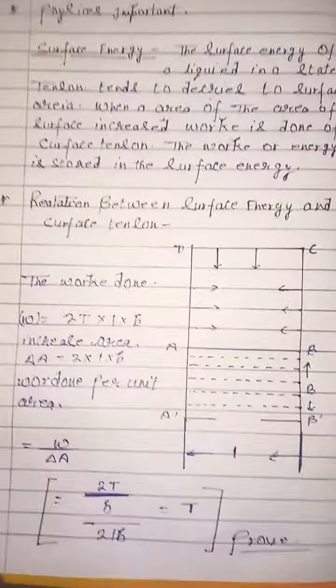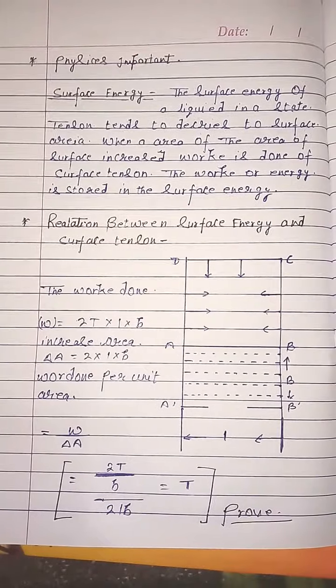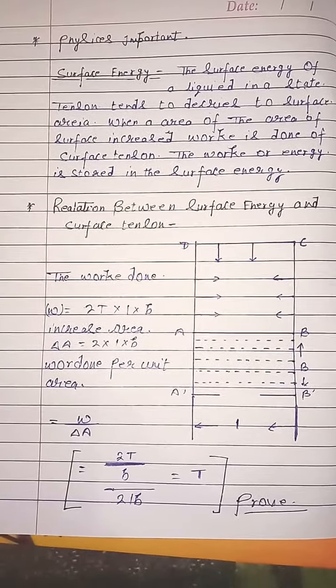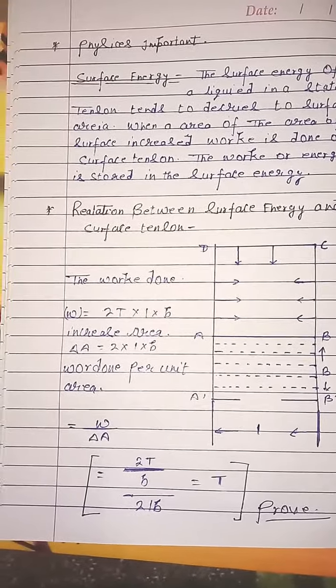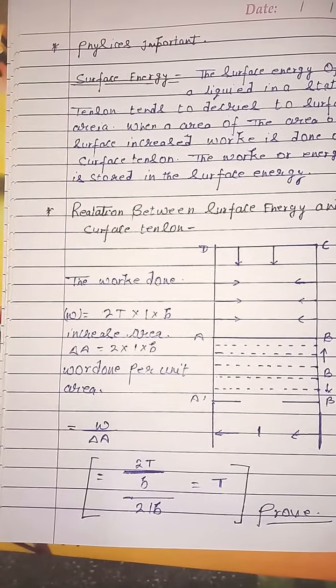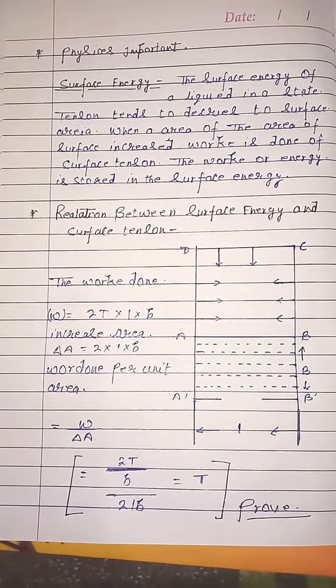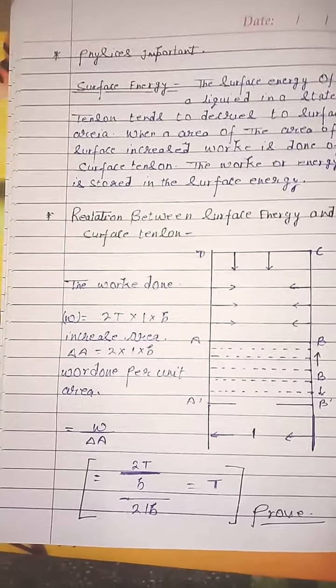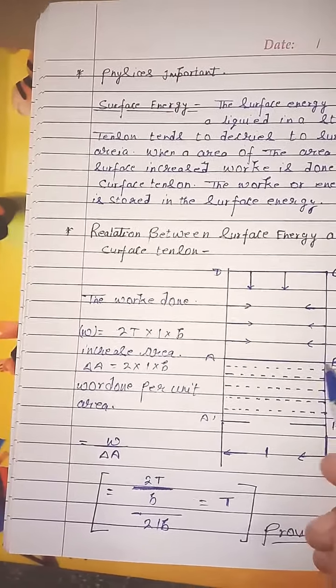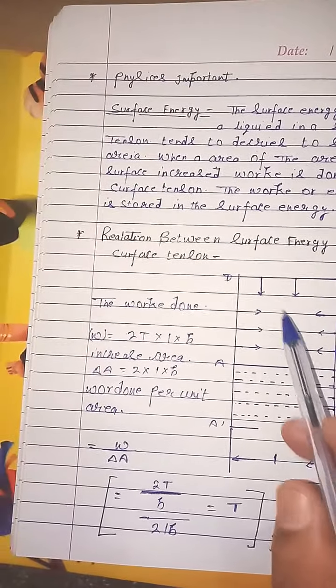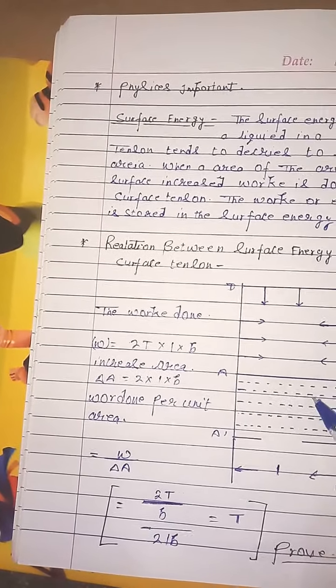Mainly important is the relation between surface energy and surface tension. First we consider a wire frame ABCD.